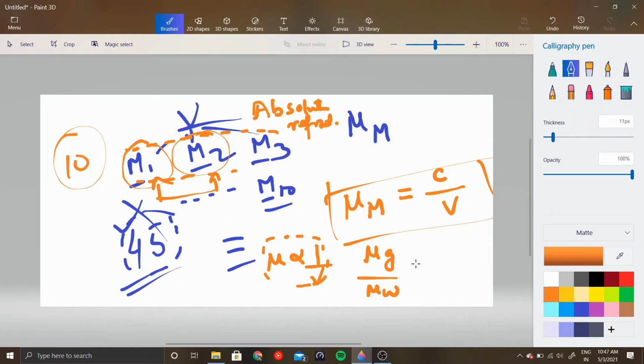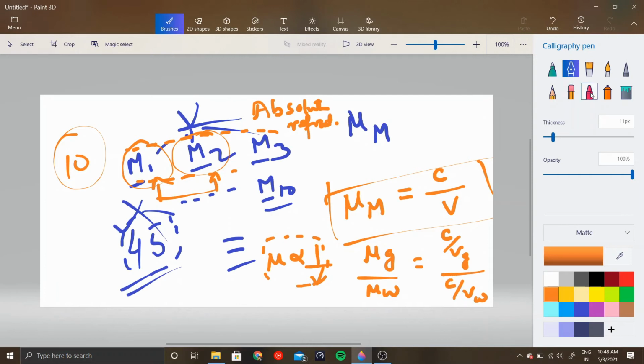One is glass, one is water. So how do you build this? This is absolute refractive index. So C by V of velocity of light in glass. This is C by velocity of light in water. Now C is the speed of light in vacuum. So these terms cancel out.